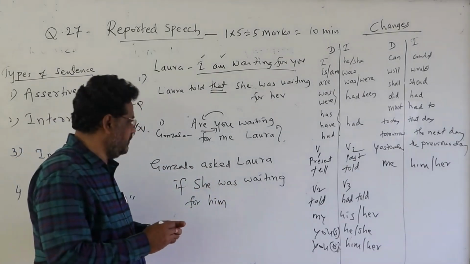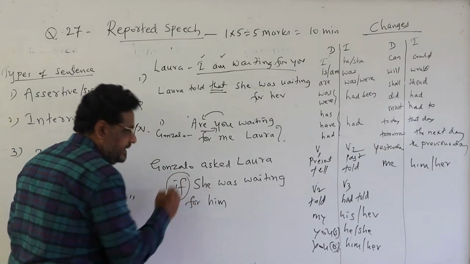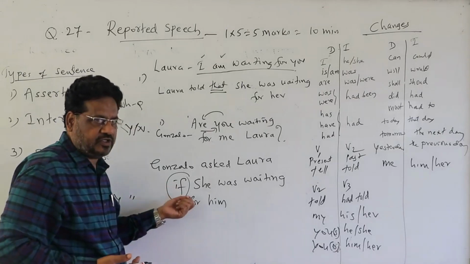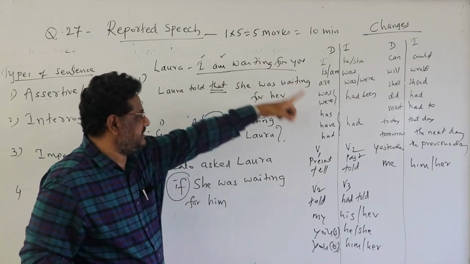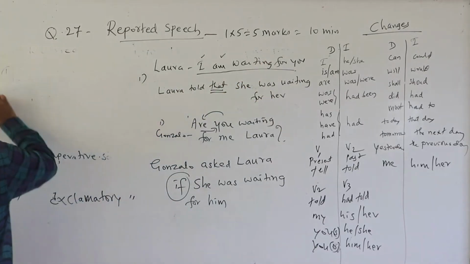Okay. So that's the way how you have to answer a yes or no type question. You have to remember this one. You have to add if or whether. So better to write the very short word if. So then for the assertive add that, then make necessary changes. So then WH question.